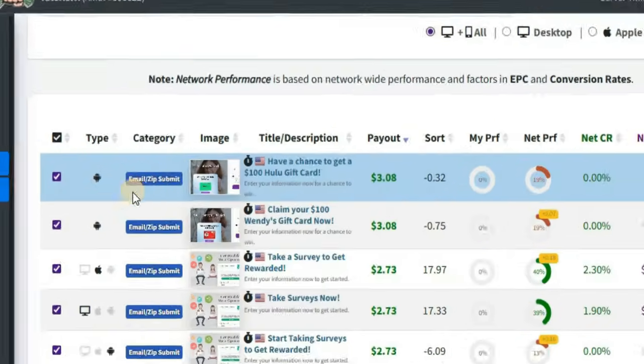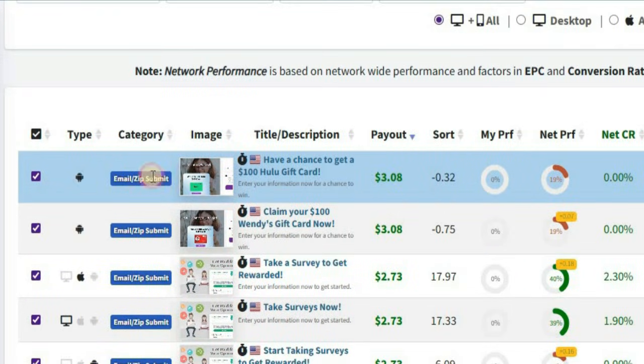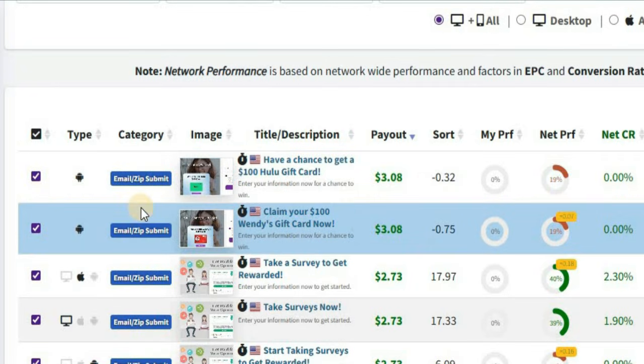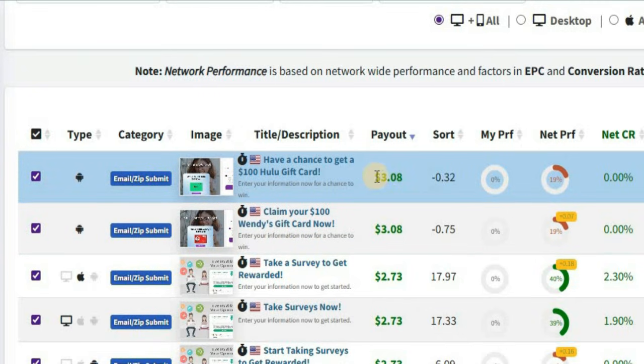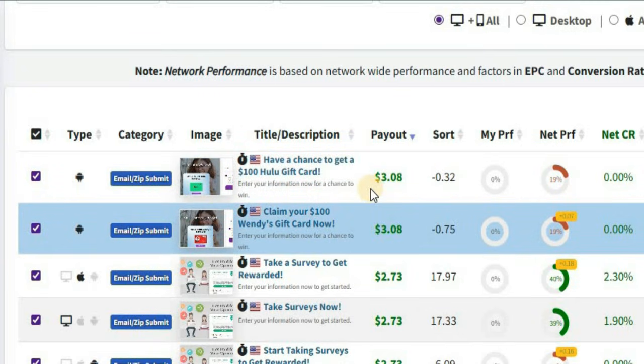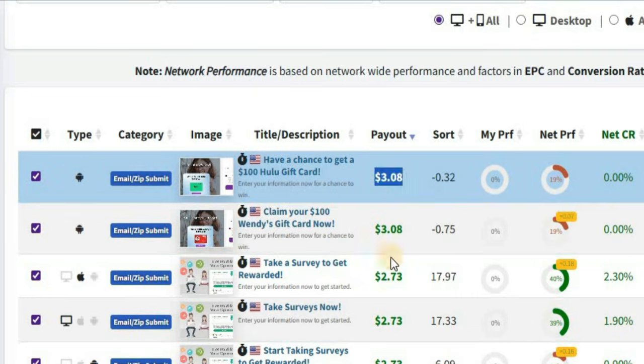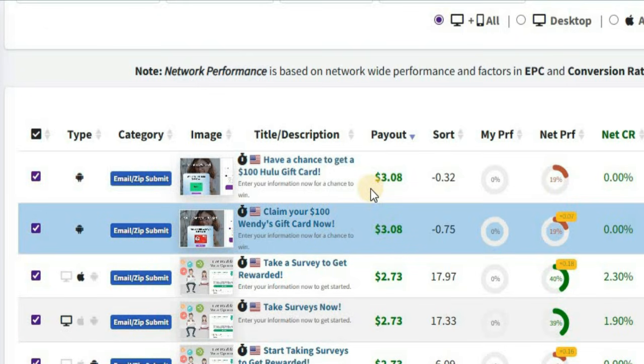Now what you want to focus on are the email/zip submit offers, and if you don't already know how it works, it's very simple. I promote these offers, and when someone fills out their email, I'm going to get paid, in this case $3. Now you might be wondering, why are we getting paid for emails? That's because companies need leads, and they are willing to pay us a certain amount for each lead we generate for them, in this case $3. Now this is not a get rich quick scheme. You still need to send traffic to these offers in order for them to convert.